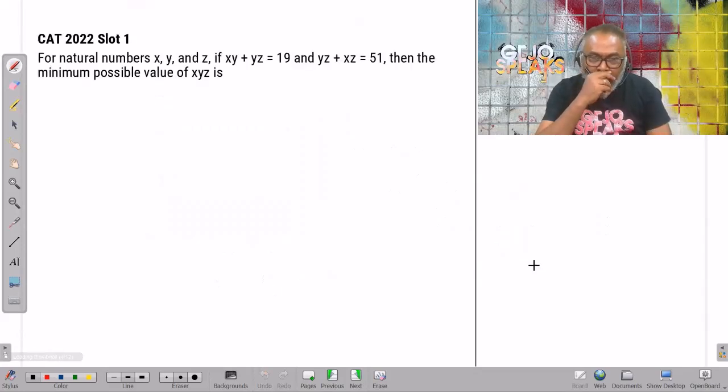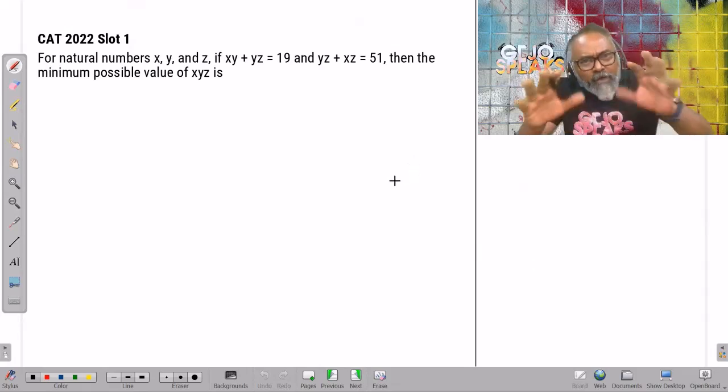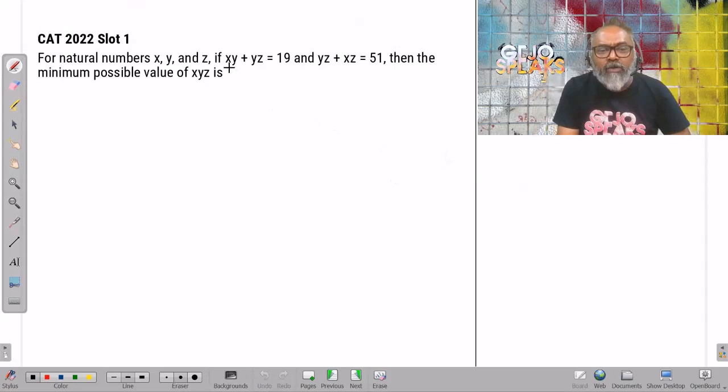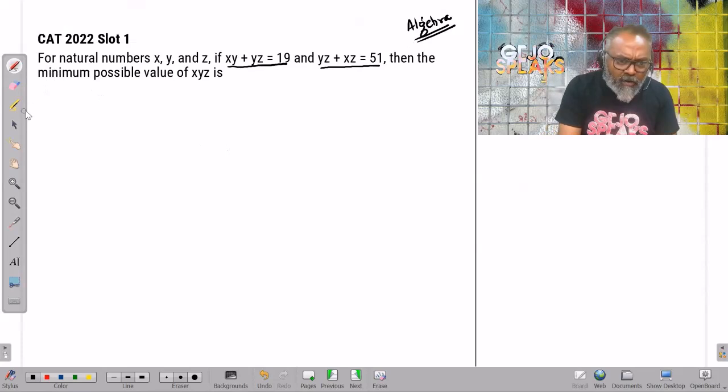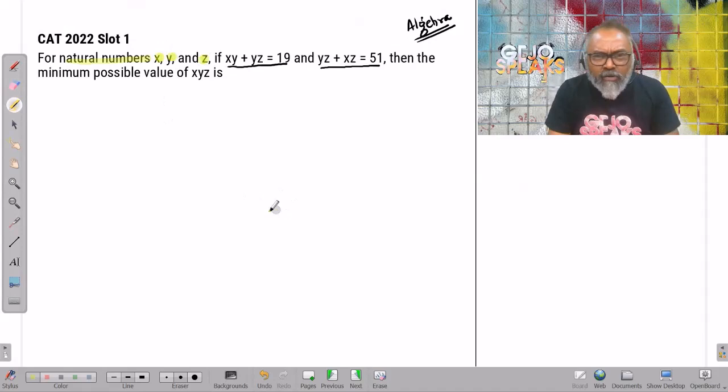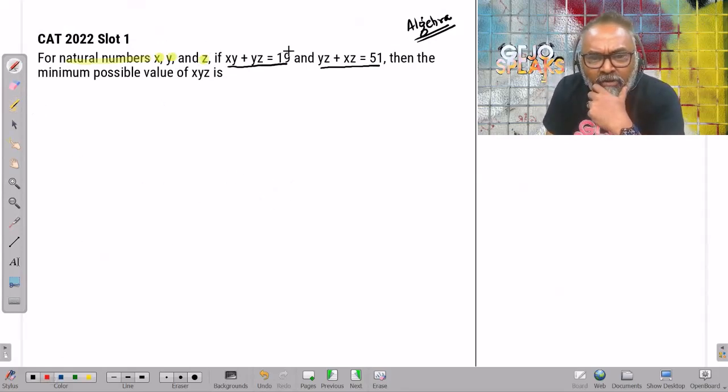Let's, for example, look at this question. This is a CAT 2022 slot 1 question. And when you just look at this question, you see variables xy plus yz equal to 19. You see variables yz plus xz equal to 51. And you are thinking, this question is algebra. That is likely where you're going to slot this. But I also see one more thing. These are natural numbers. x, y, and z are natural numbers. Wait a minute. I can make sense of this number, 19. 19, I know, is a prime number.